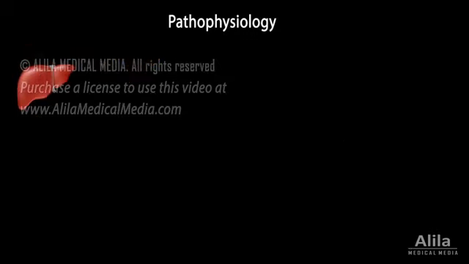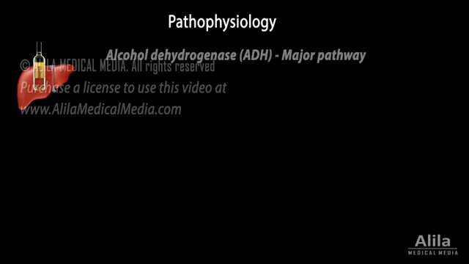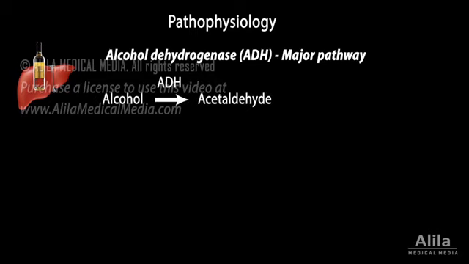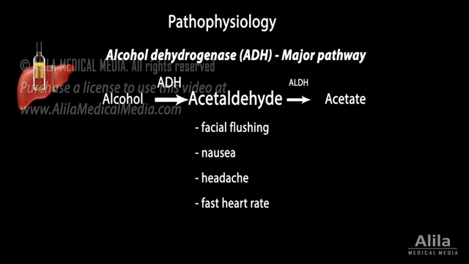The liver is the major site of alcohol metabolism. 2 main pathways are involved: alcohol dehydrogenase, ADH, and cytochrome P450-2E1, or CYP2E1. ADH converts alcohol to acetaldehyde. A second enzyme, acetaldehyde dehydrogenase, ALDH, then metabolizes acetaldehyde to acetate. People who have low levels of ALDH are more susceptible to toxic effects of acetaldehyde.